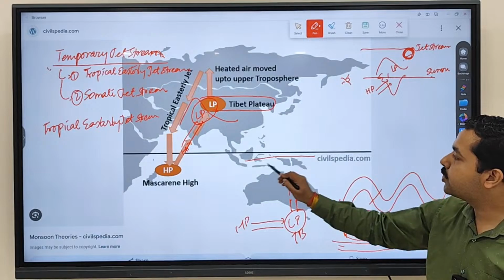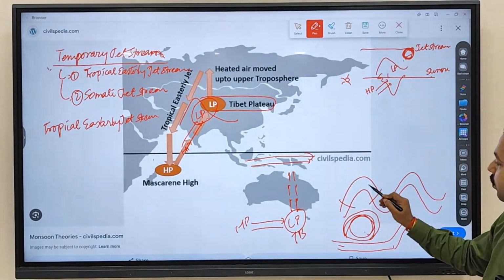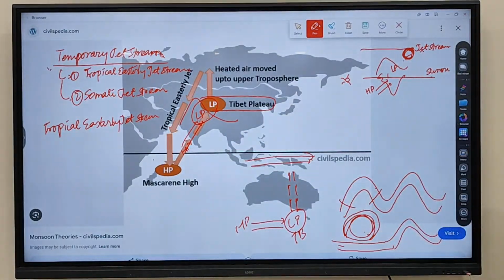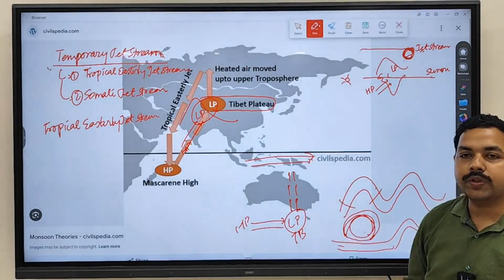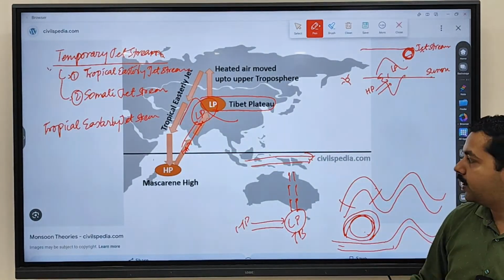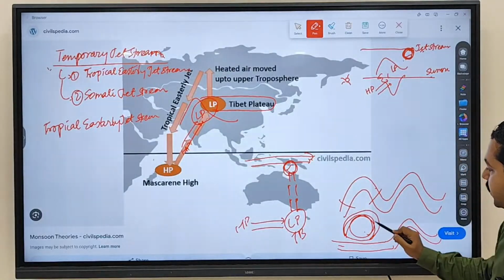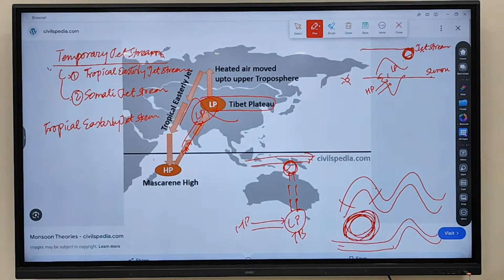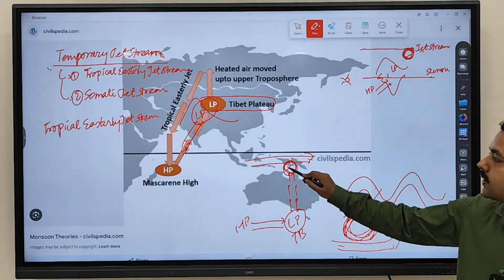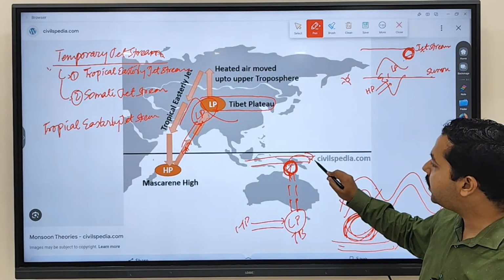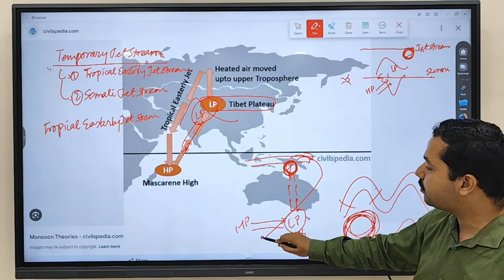And in the upper atmosphere, what is moving? Jet streams are moving. The jet stream is leaving this particular part, and as a result this part will be influenced to move towards this side.